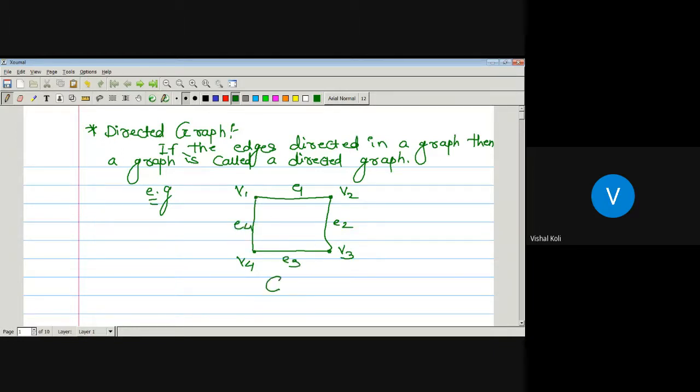So this is a graph G with vertex set V and edge set E. The vertex set contains four vertices v1, v2, v3, v4, and the edge set contains four edges e1, e2, e3 and e4. Now this graph becomes a directed graph whenever these edges have a direction. If the edges have a direction, then such a graph is called a directed graph.